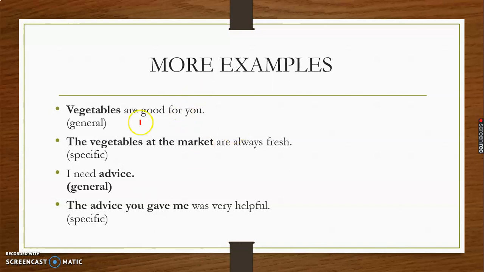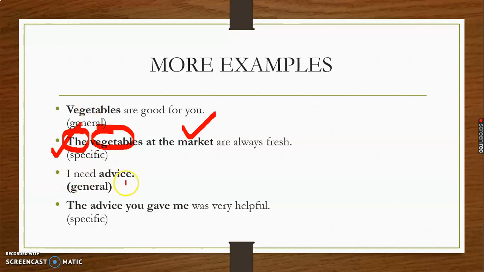Let us move to some more examples. Vegetables are good for you. Here we are talking about vegetables in general. In the next sentence, the vegetables at the market, that means the vegetables which are available at the market, I am talking about specific vegetables. That is why 'the' has been used here, and not in the earlier sentence.